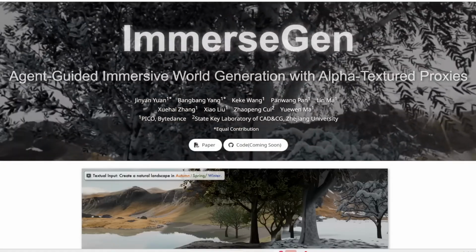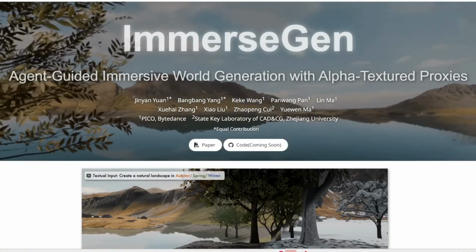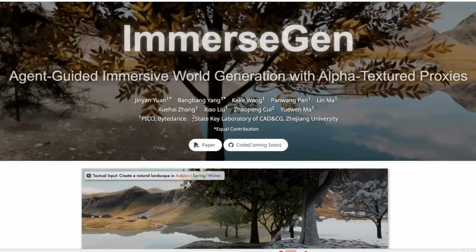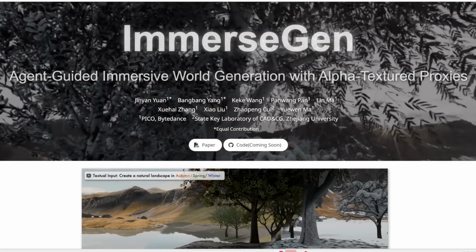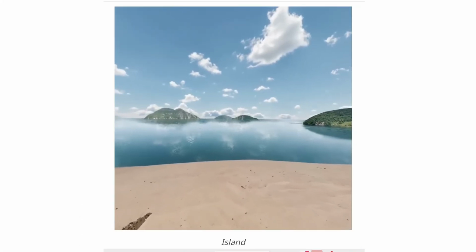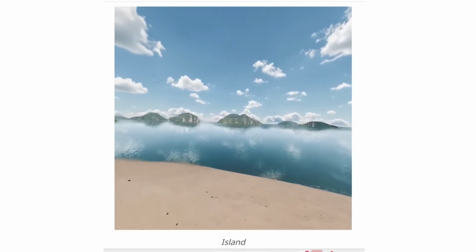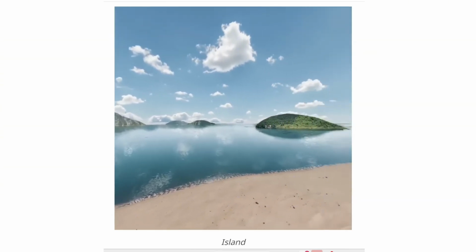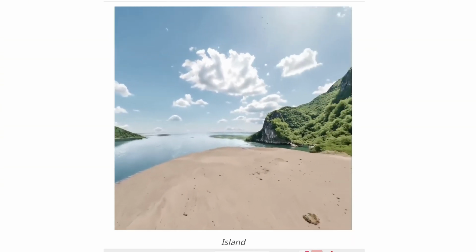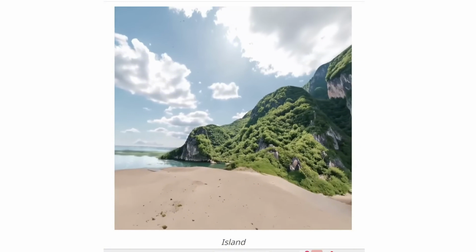Next up, this is a truly fascinating AI to explore. It's known as ImmersiveGen. It can generate 3-dimensional worlds, similar to virtual reality environments, all from a simple text prompt. Let's dive into some examples. When you prompt it with island, here's what it creates. You can turn your head and navigate the scene as if using a VR headset, and you'll notice how sharp, crisp, and detailed everything appears.